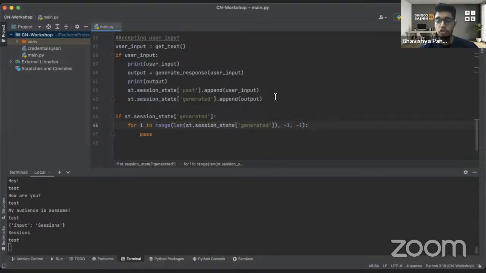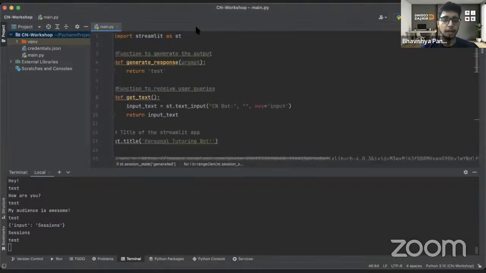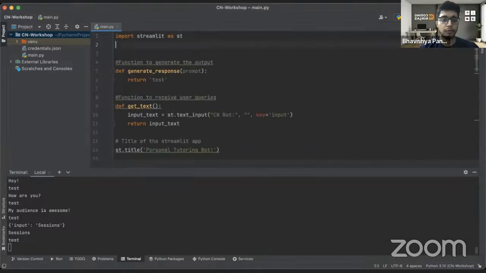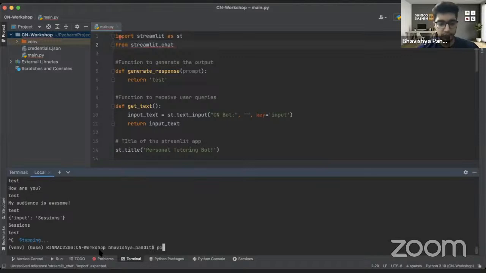So yeah, I want to show the messages now, right? So how do I show? There is this one thing that you'll have to import: from streamlit_chat. Streamlit chat, again, we do not have. Cool. So we'll just close the terminal here and write pip install streamlit-chat.